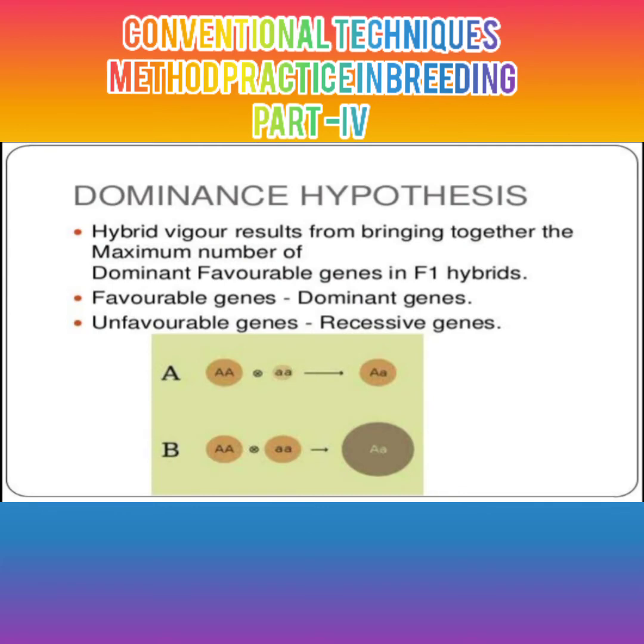Dominance theory means that when a cross is made between two organisms, there is an interaction of dominant genes and recessive genes. If more dominant genes come together in one organism, that results in the showing of superior characters. Hybrid vigor results from bringing together the maximum number of dominant favorable genes in an F1 hybrid. Favorable genes are dominant genes, and unfavorable genes are recessive genes.